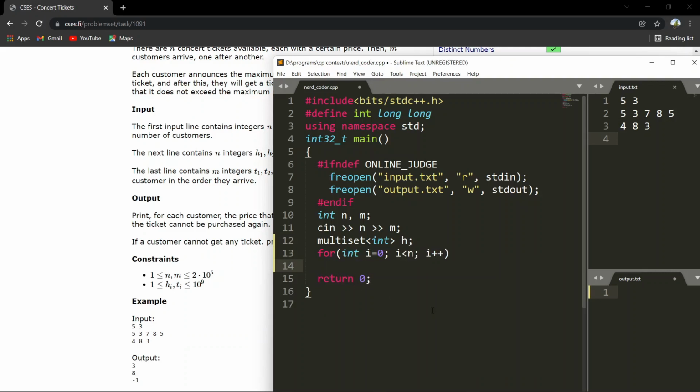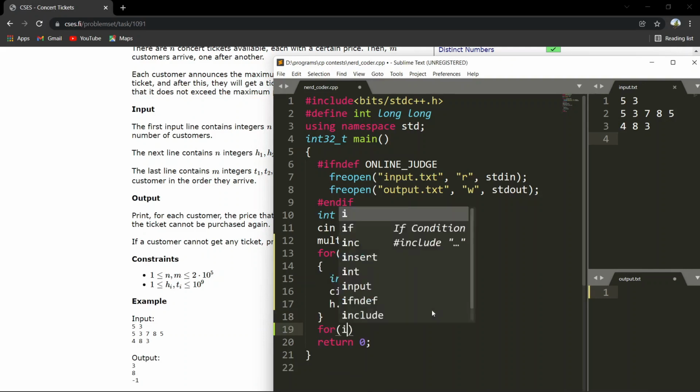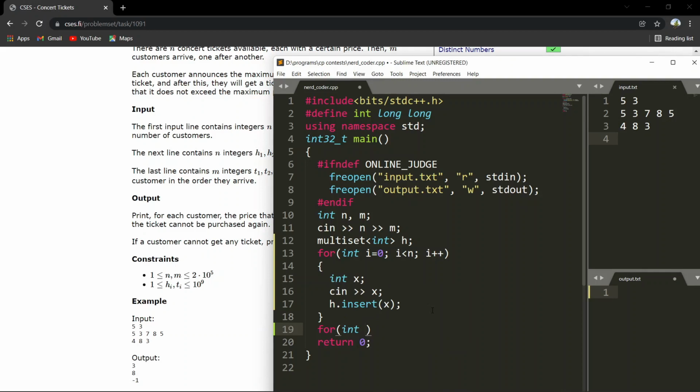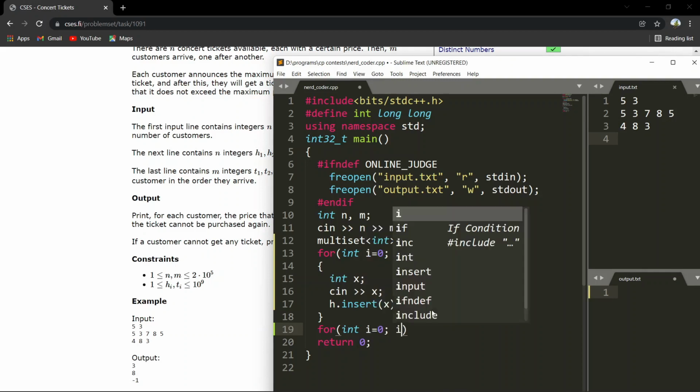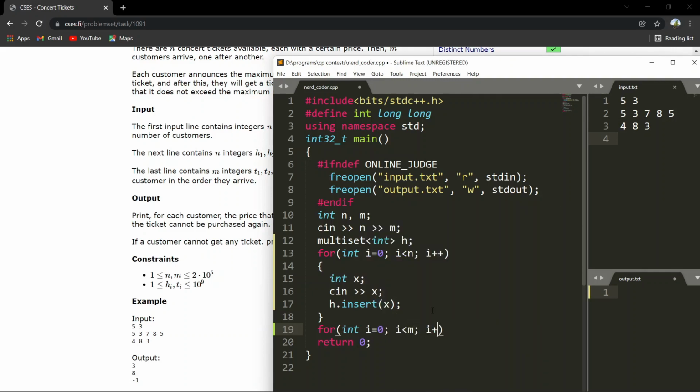So we will take the price of n tickets and push them into the multi-set, h.insert(x). So the price of the tickets will remain in sorted order. Now we will loop over the m customers, and for each customer we will process.